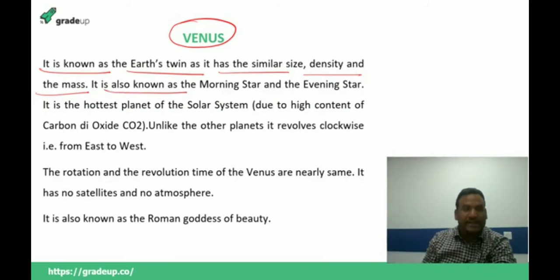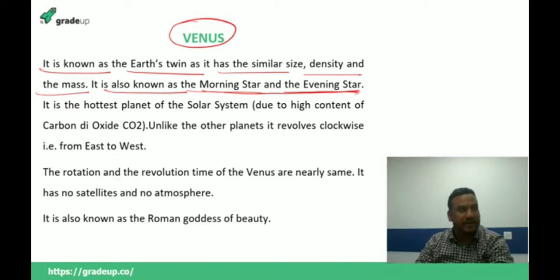It is known as the morning star and the evening star. Let me tell you that during the summer days, if the sky is clear and, with God's grace, there is no pollution, you can see Venus around 5 o'clock in the morning. That is why it is known as the morning star and the evening star. It can be seen with the naked eye. Always remember that it is also the brightest planet of the solar system. This is something very important.